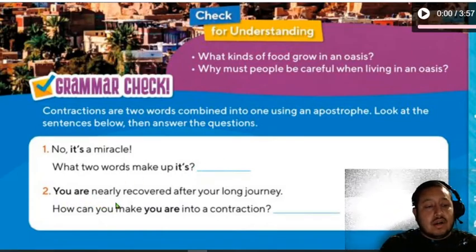And here, you are nearly recovered after your long journey. So how can you make you are into a contraction?